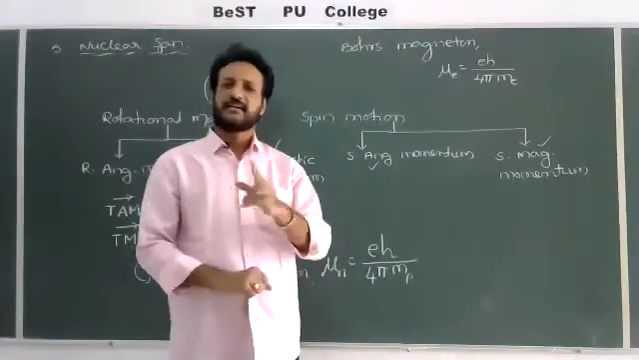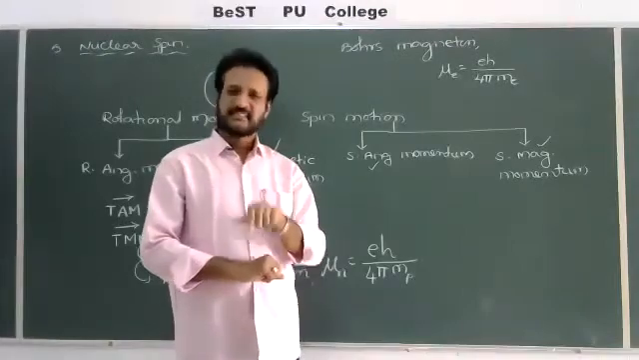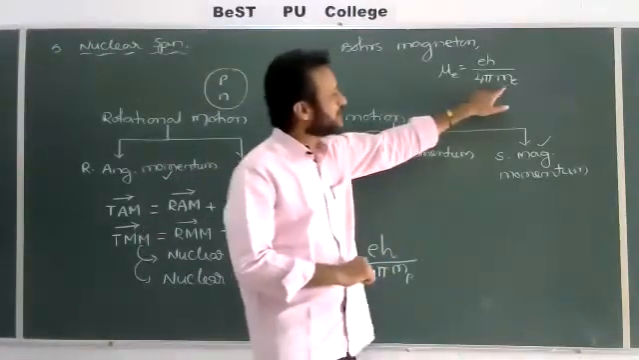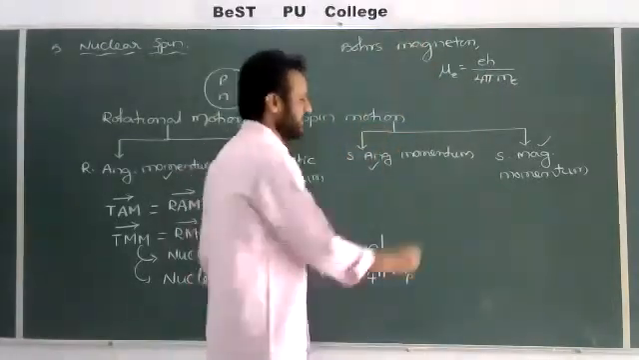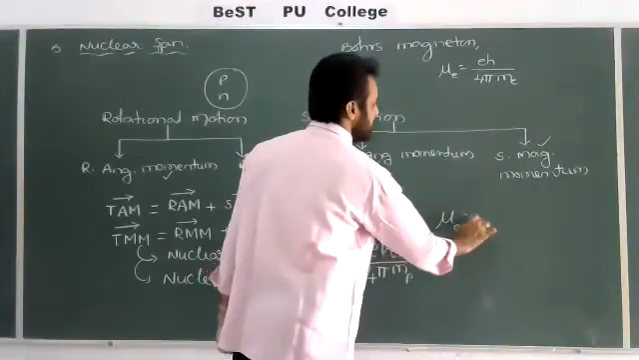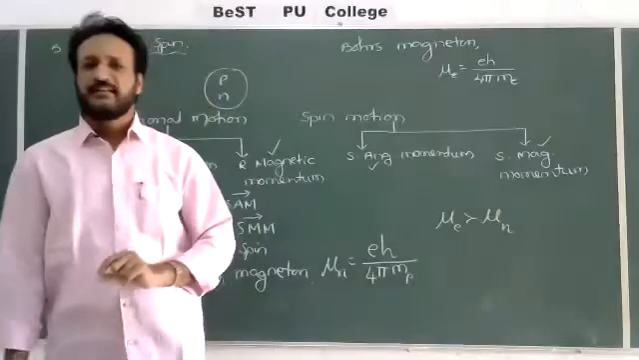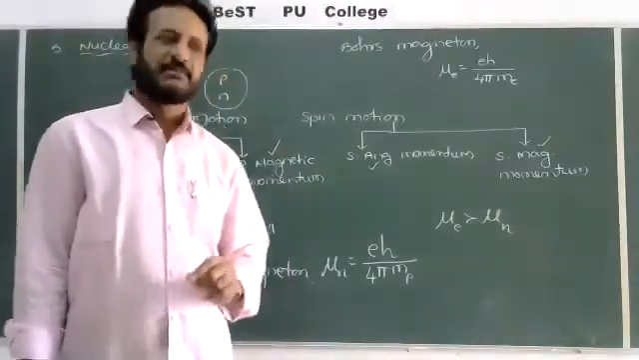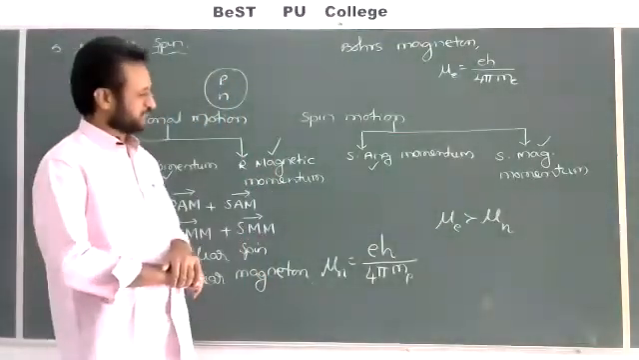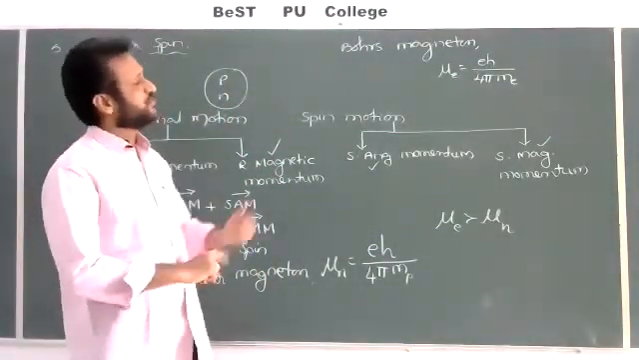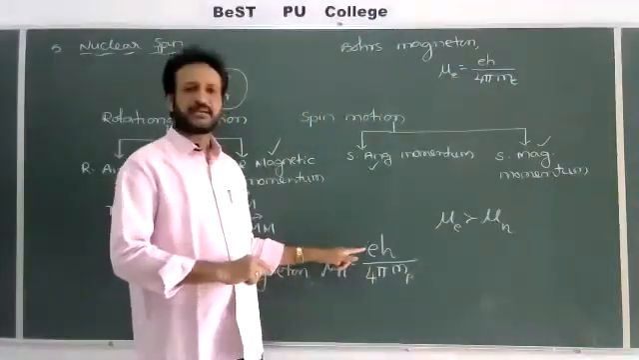If you compare electron and proton, which will have the less mass? The mass of the electron is less compared to the proton. That's why, since the mass of the electron is less, the magnetic momentum of the electron is more. So you can write mu E is greater than mu N: the magnetic momentum of the electron is greater than the magnetic momentum of the nucleon. That's important. If you require values, you have to substitute here and calculate.